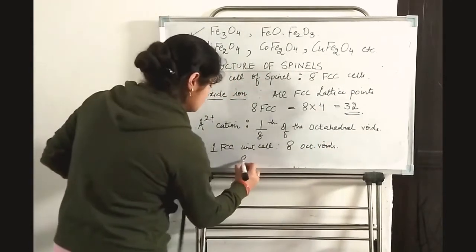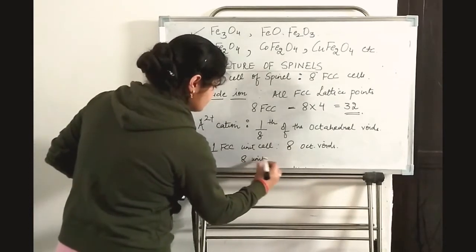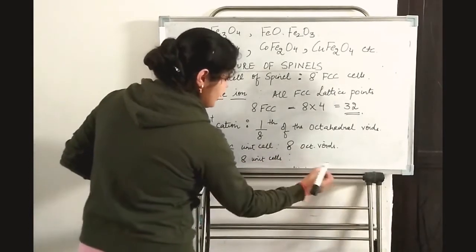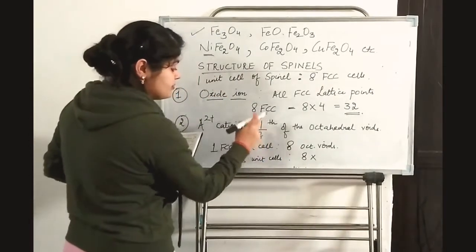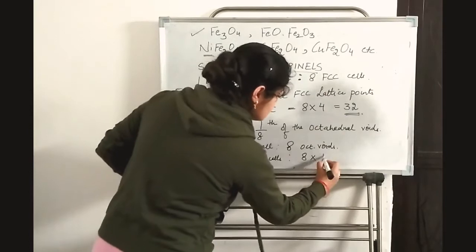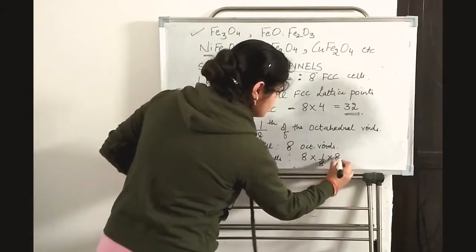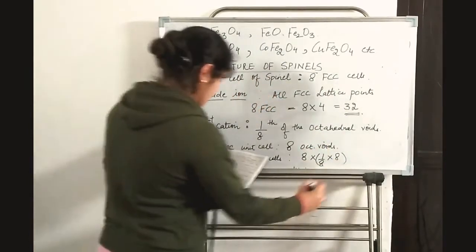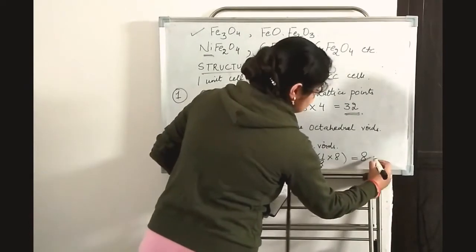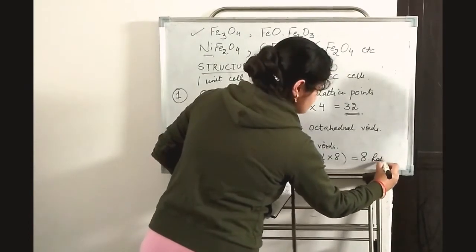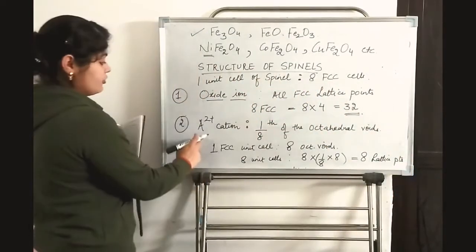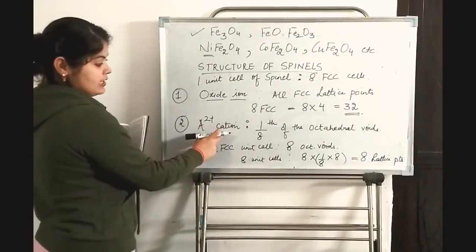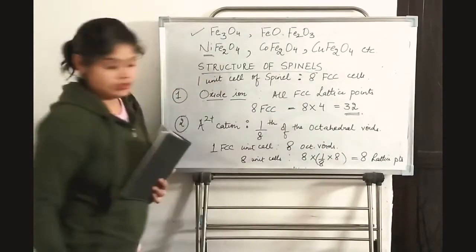So in 8 unit cells, we will have 8 into 8, and the contribution is 1/8 of that. So 1/8 into 64 means 8 lattice points. Therefore, A2+ cations occupy 8 lattice points.